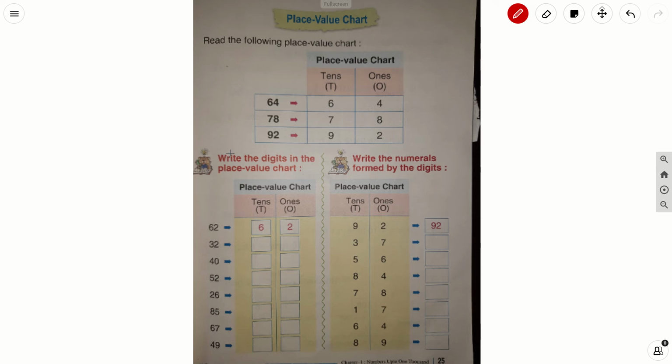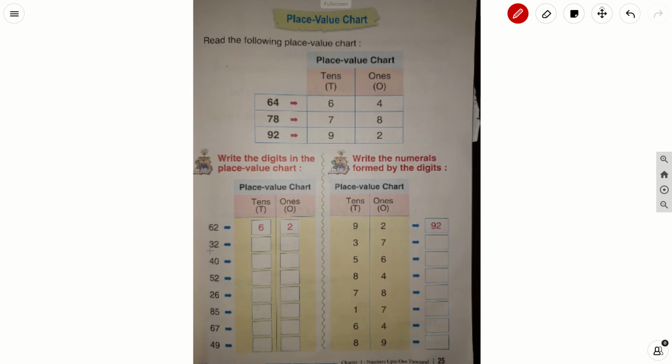Now, let us move on to the exercise. Write the digits in the place value chart. See the first example they have given, 62. In 62, what is there in a ones place? 2 is there in a ones place and 6 in tens place.